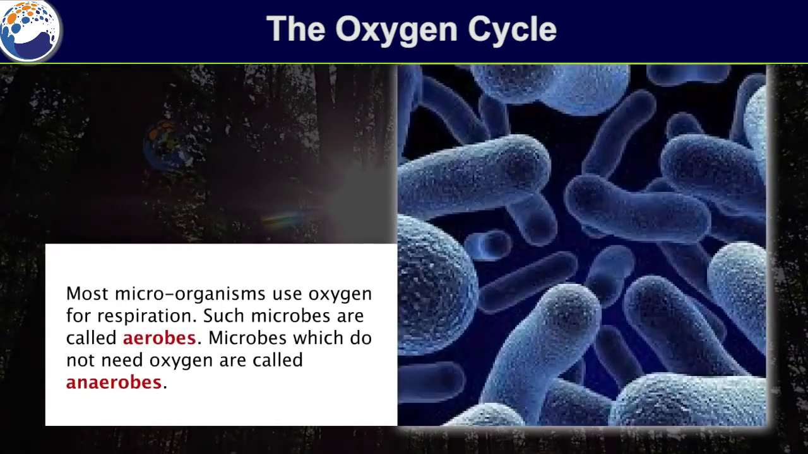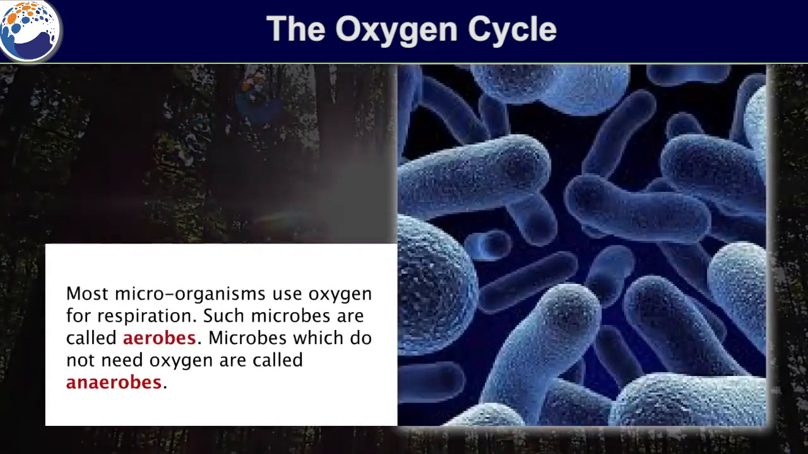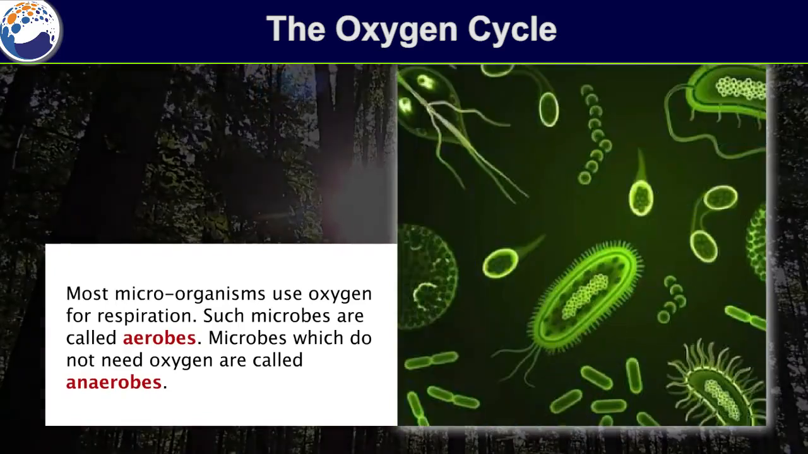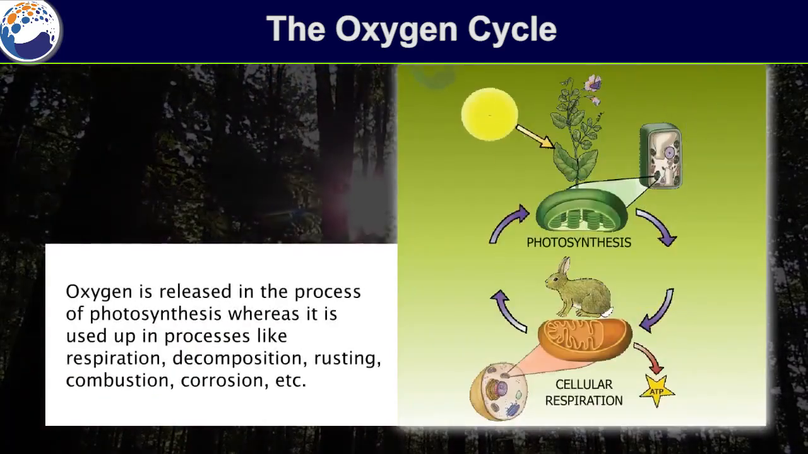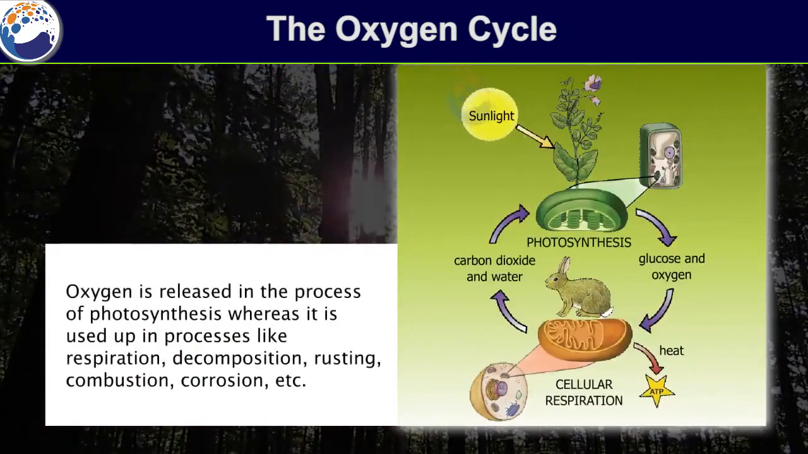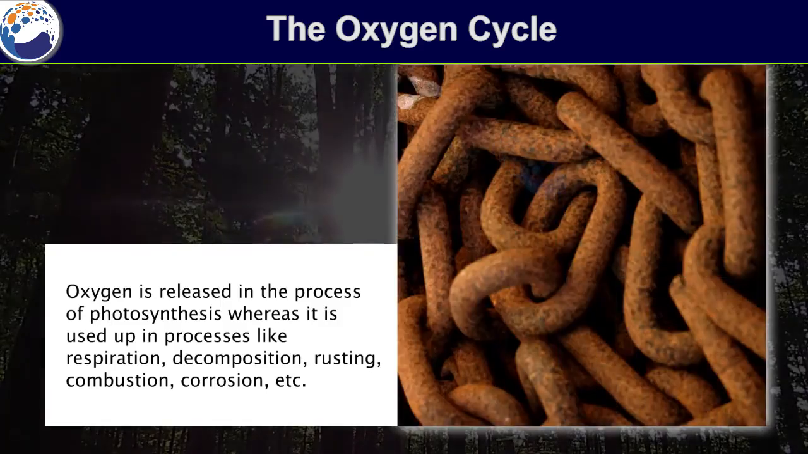Aerobes and anaerobes. Most microorganisms use oxygen for respiration. Such microbes are called aerobes. Microbes which do not need oxygen are called anaerobes. Oxygen is released in the process of photosynthesis, whereas it is used up in processes like respiration, decomposition, rusting, combustion, corrosion, etc.